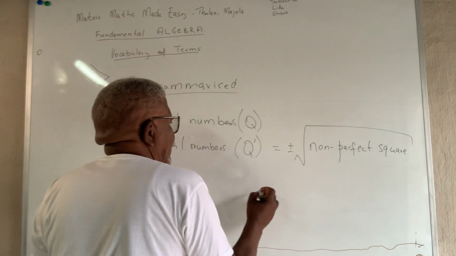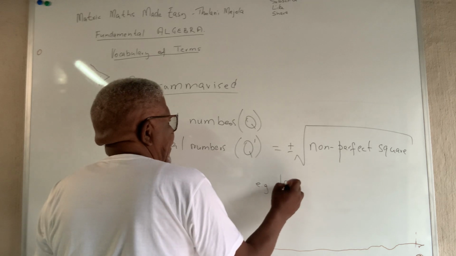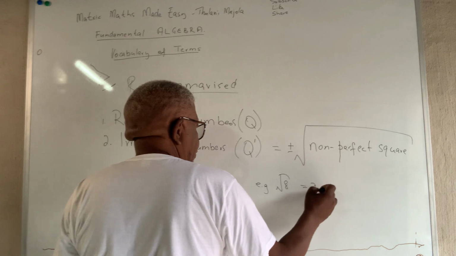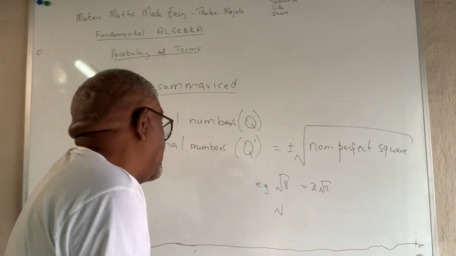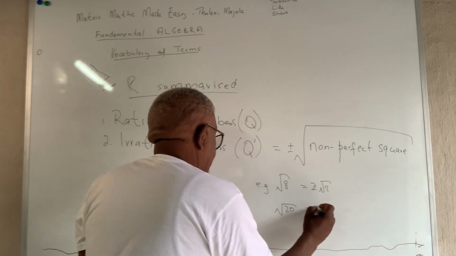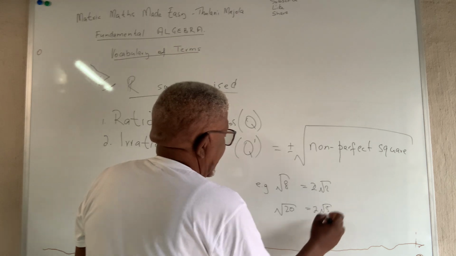So what are non-perfect squares? For example, the square root of 8 is equal to 2 square root of 2. Square root of 20 is equal to 2 square root of 5.